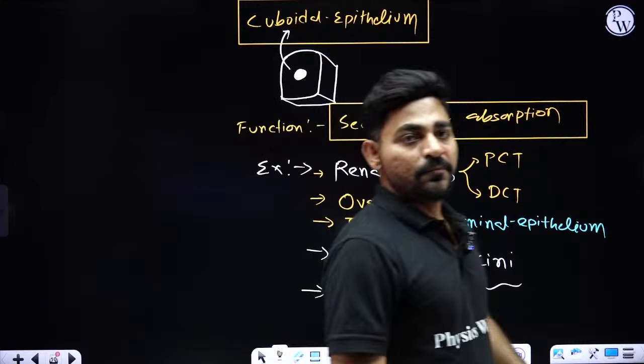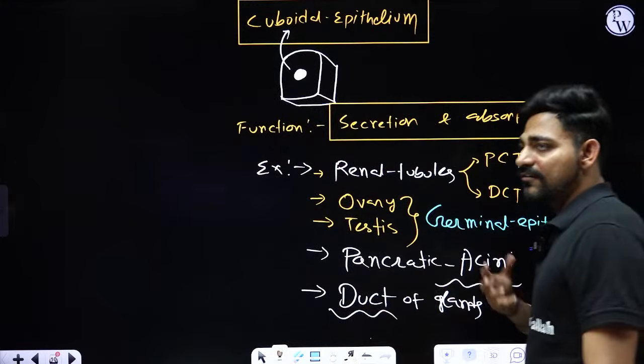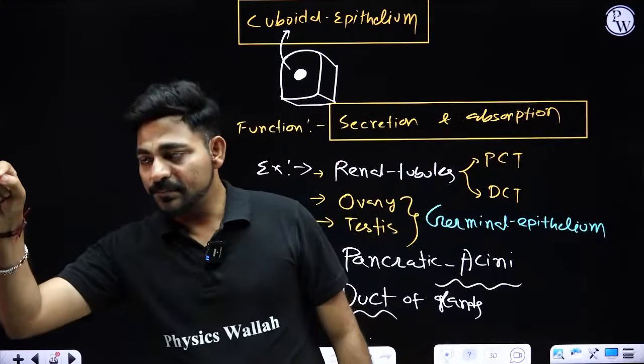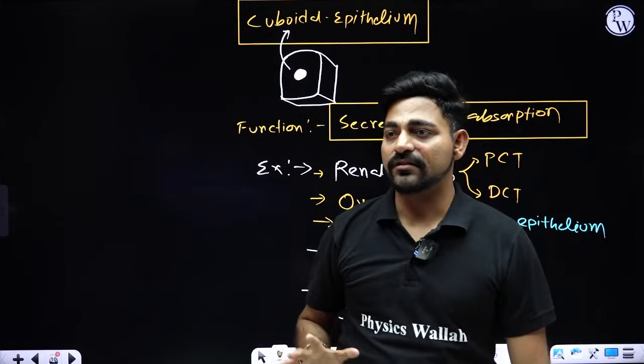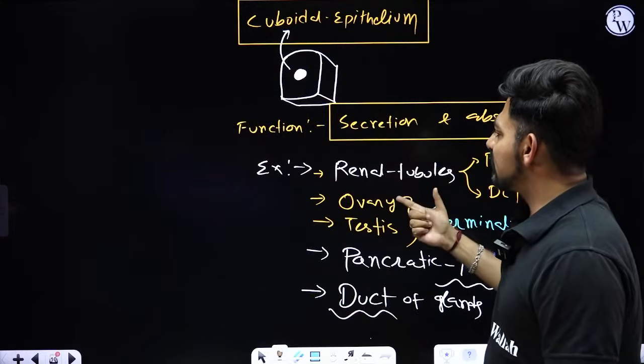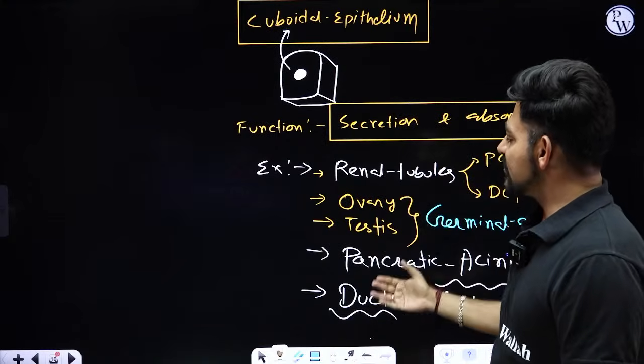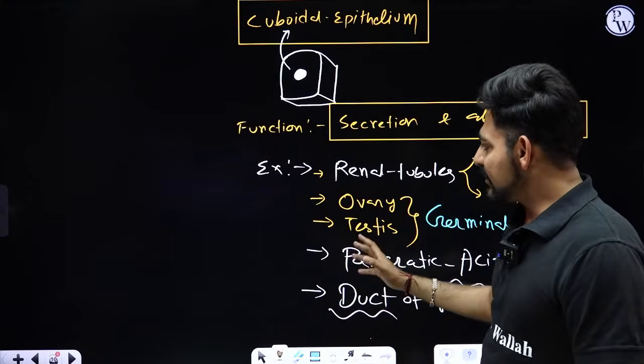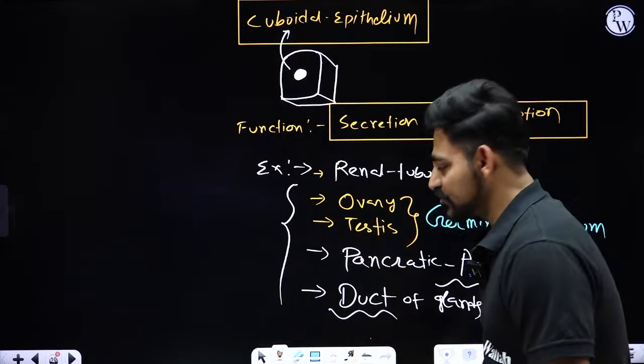Now, if you have any doubt from this particular topic, you can write it in the comment section. I'm talking about cuboidal epithelium, its function, and the examples of where inside our body we can observe this kind of tissue.